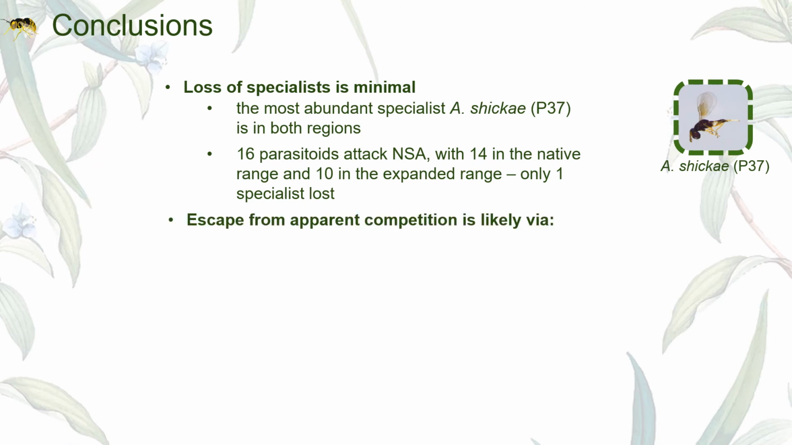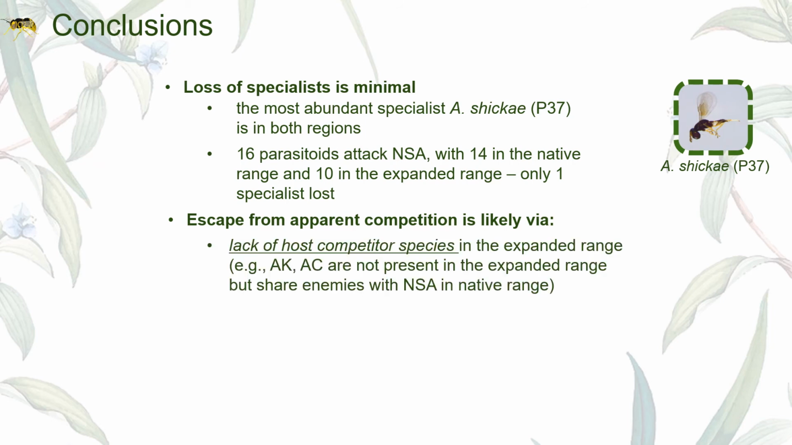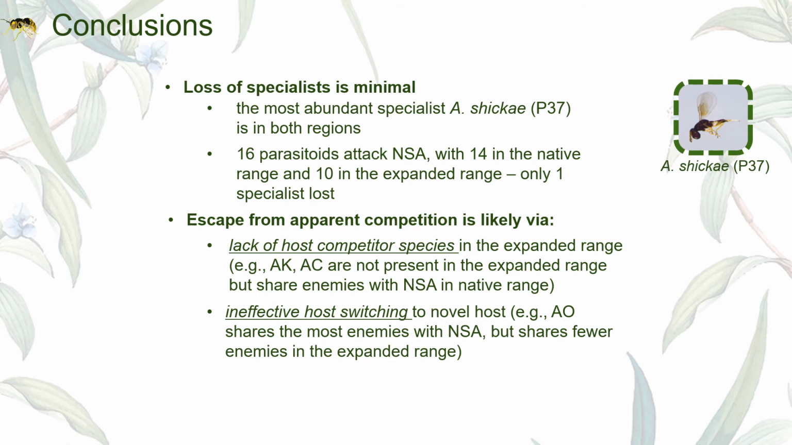NSA's escape from apparent competition is likely due to loss of competitors in its expanded range. AK and AC are not found to be present in the expanded range and only share enemies of NSA in its native range. It is also likely due to generalist wasps in the expanded range not effectively switching over from other competitors to attack NSA. AO shares the most enemies of NSA overall, however they share fewer enemies in the expanded range.